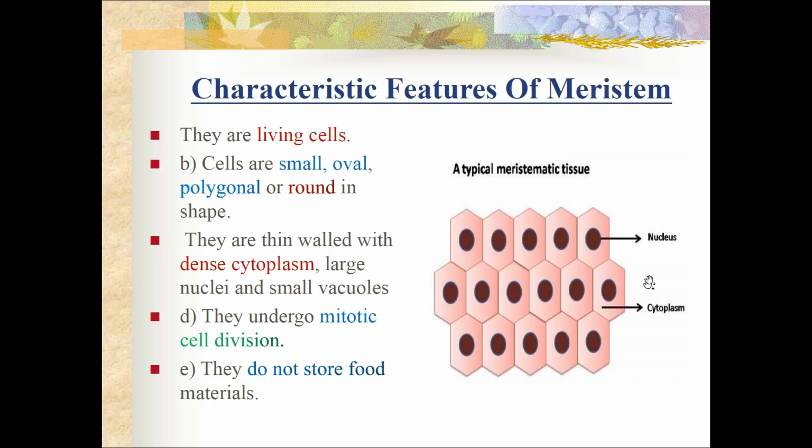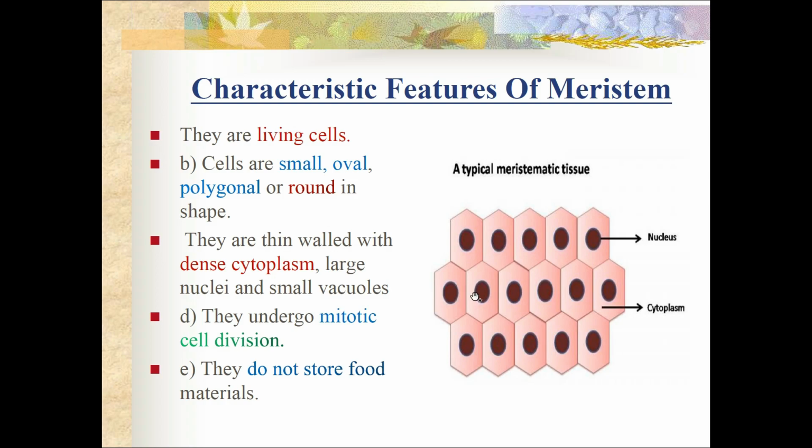Now characteristic features of meristem. So what are the characteristic features of meristematic cells? These cells are living cells. They are not dead cells, they are living cells because they are capable of dividing continuously. And these cells are small in size. They will be oval, polygonal or round in shape, and they will have very thin wall with dense cytoplasm and large nucleus.